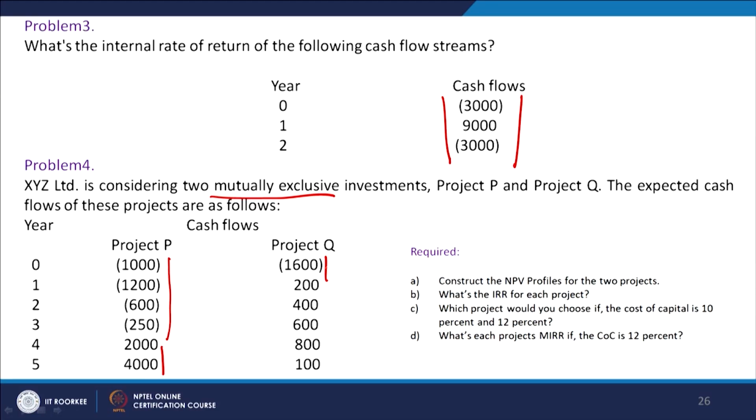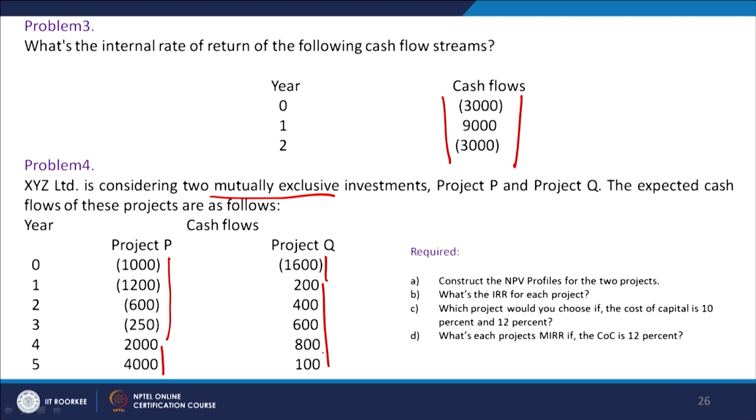So, this is a conventional problem and can easily be done, and here you can calculate the IRR also, it is not required to calculate the MIRR, and NPV is very easy to calculate in this case. The things are quite easy, it is a very conventional and simple situation. In the current period, period 0, there is a cash outflow of 1600 rupees, and in the subsequent 5 years there are cash inflows: 200, 400, 600, 800 and 100. So, we have 5 cash inflows and 1 cash outflow.